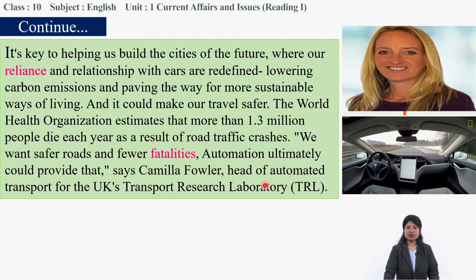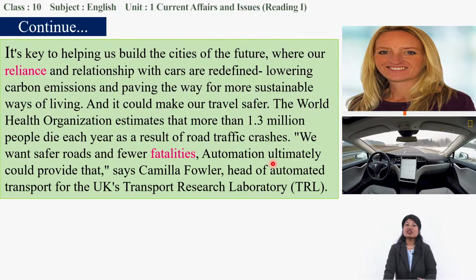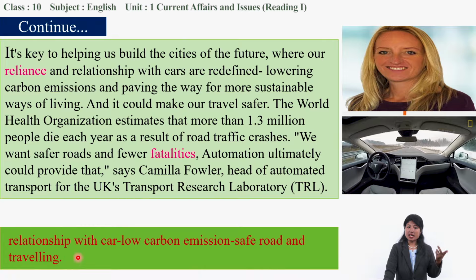Camilla Fowler, you can see the picture over here. Who is she? Head of automated transport for the UK's Transport Research Laboratory, TRL. So less fatalities, less number of deaths will be there if there is use of automatic or driverless cars. So our relationship with cars will be different. The car is beneficial as it emits low carbon and it is safe for traveling.